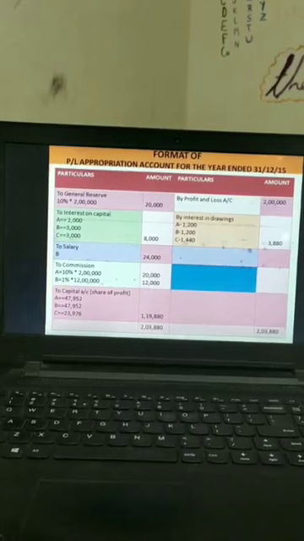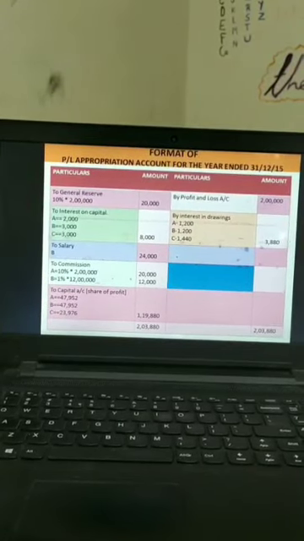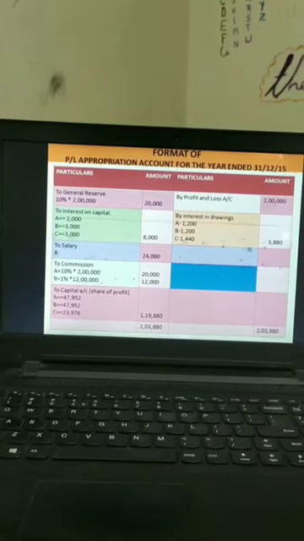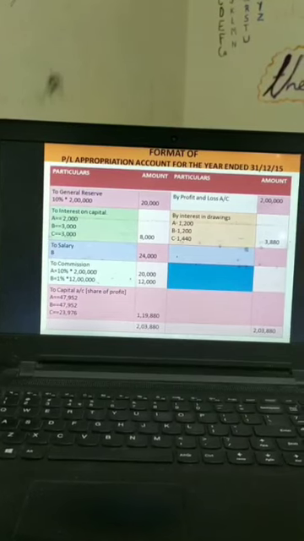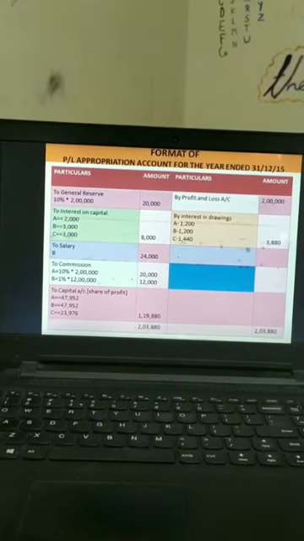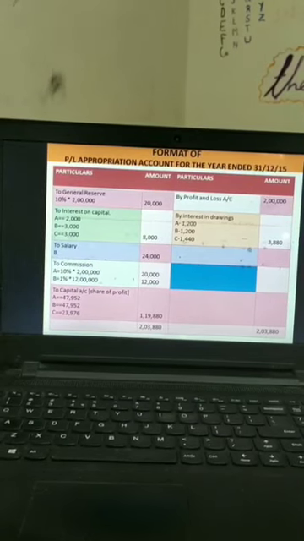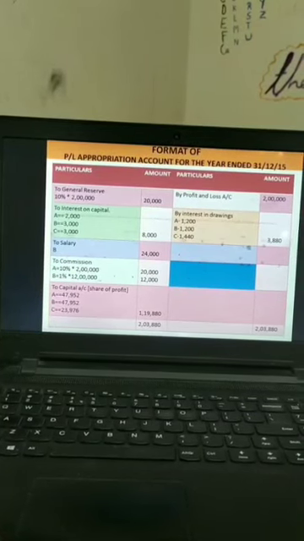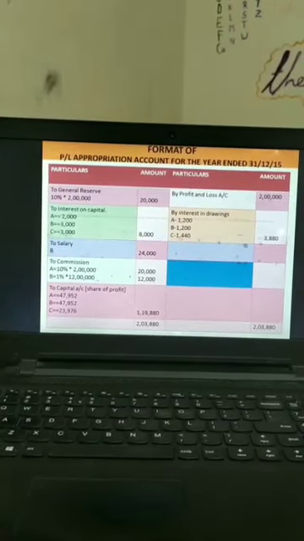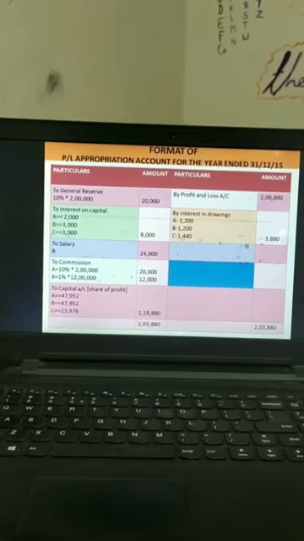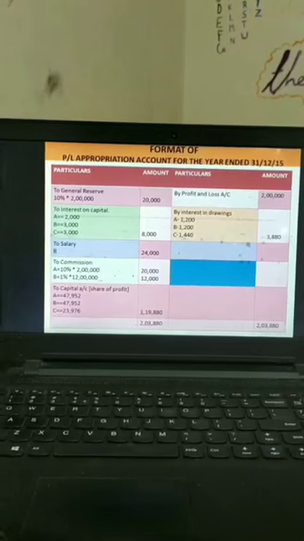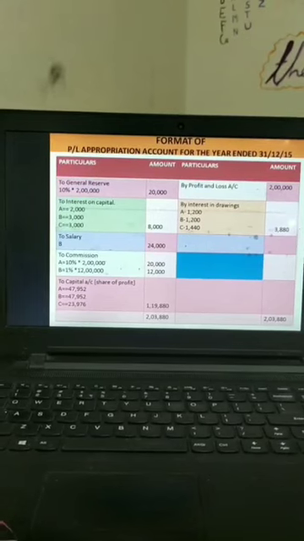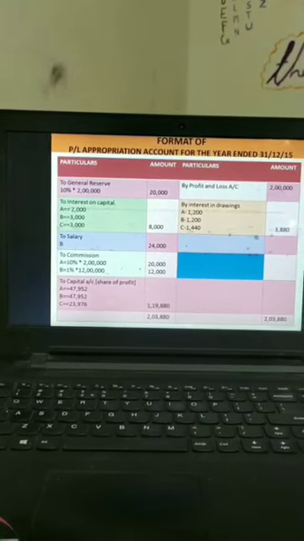Salary to D 24,000 because 2,000 into 12. Commission to A 10% of the net profit, that is 20,000 again. And to B 1% of the turnover. Turnover was 12 lakhs. 1% of 12 lakh is 12,000. Then the residual figure 119,880 is the residual figure of this account. That is the profit which has to be distributed, shared among the partners in the given ratio. The ratio was 2:2:1, which come up to A 47,952, B 47,952, and C 23,976.